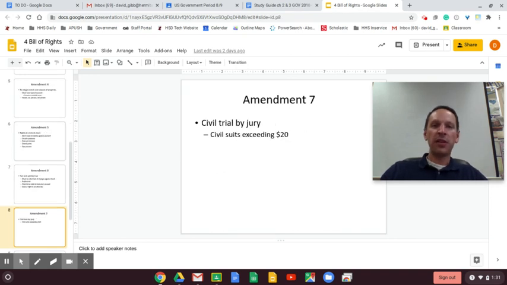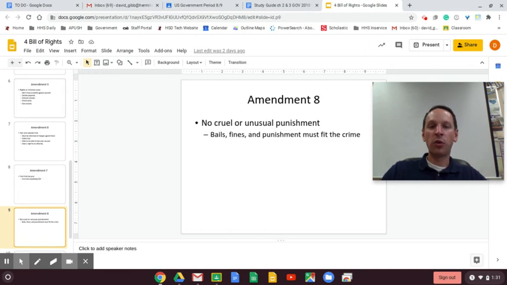Seventh Amendment, this is civil court. Anything worth over $20 can be taken to court. Again, this is written in 1787, so $20 was a lot more than it is now. This is a court where you don't go to jail. You have to pay a fine, do community service, whatnot. But anything over $20. Eighth Amendment is no cruel or unusual punishment.